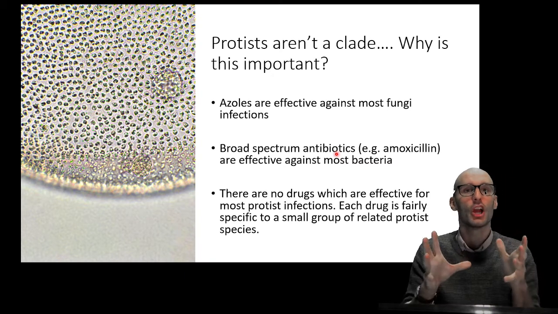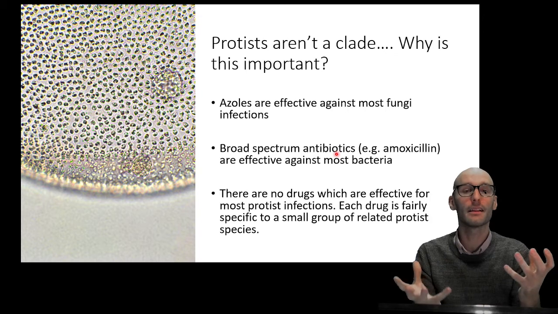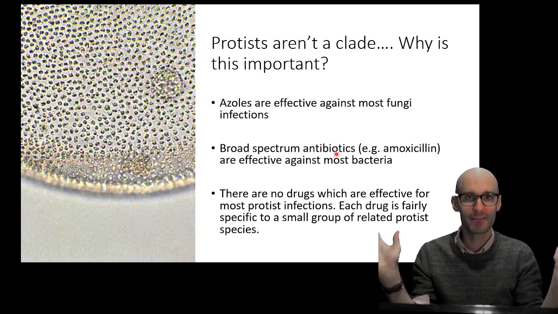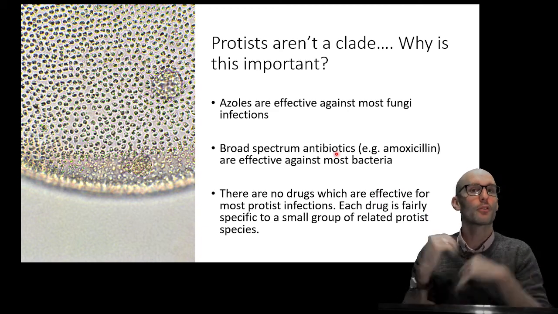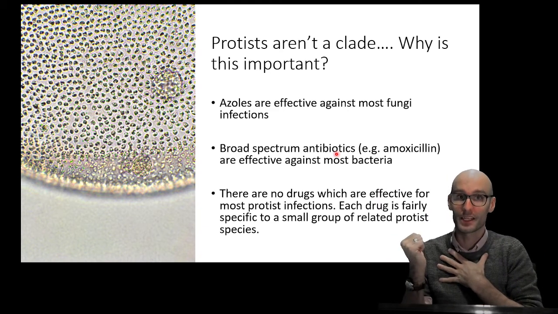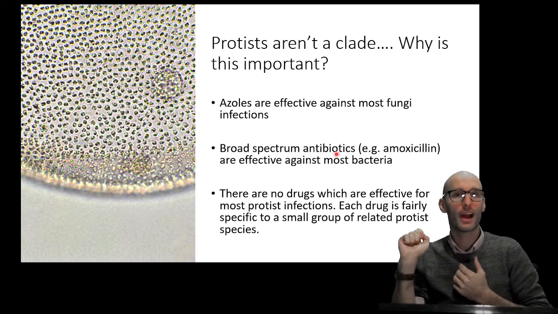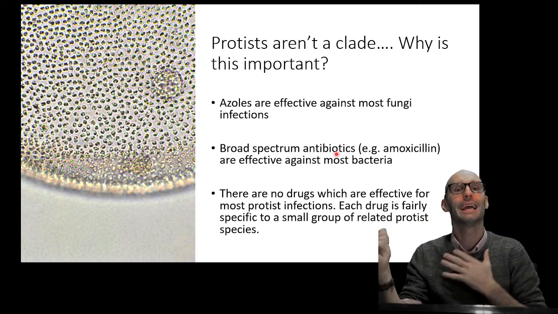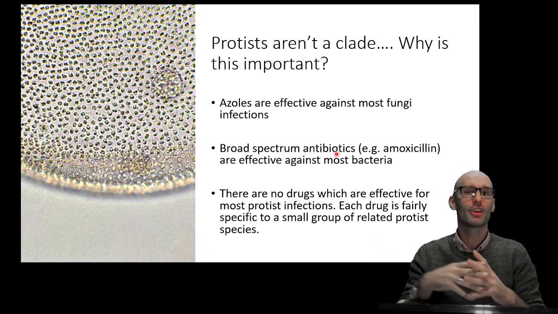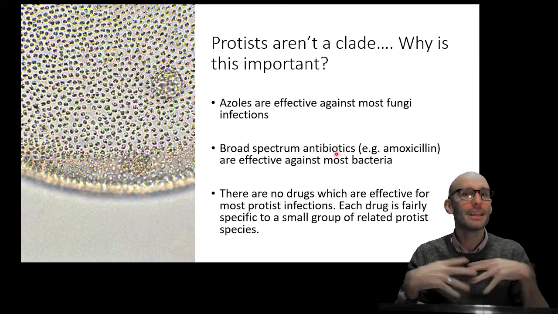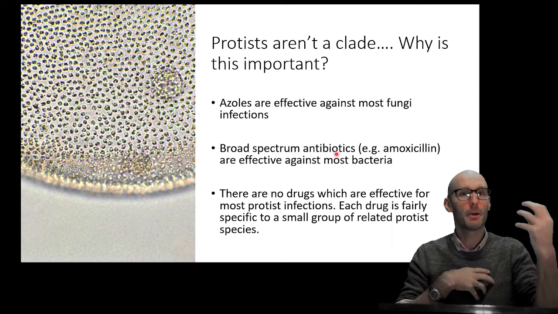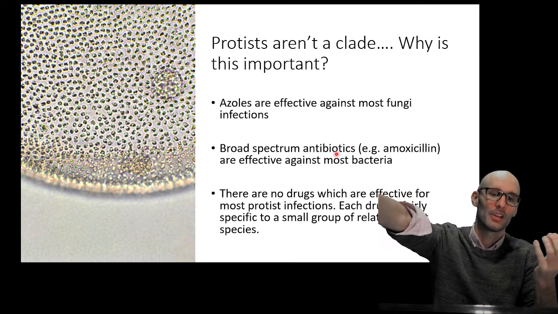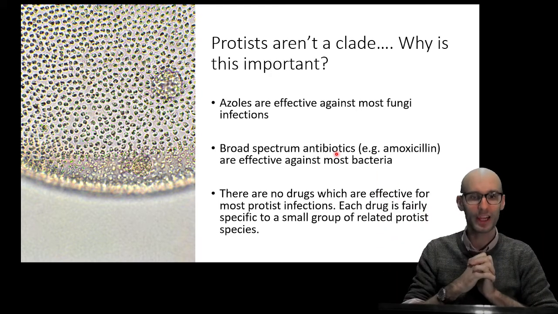And that's because you couldn't find something molecularly in common with all these protists because they are so disparately related on the evolutionary tree. For example, there are protists more closely related to me than other protists, so if you tried to design a drug that targeted all protists, you would probably get me in that list too, because how could you molecularly distinguish me from a more closely related protist than a protist that's distantly related to both of us, right?